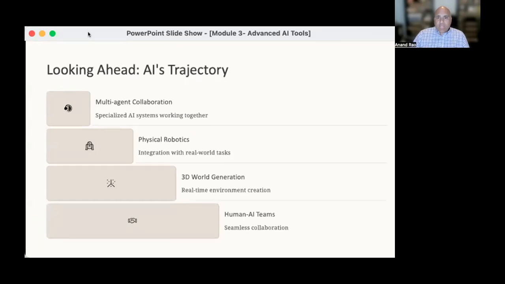There is even real-time 3D world generation. When you think about what this might mean for video games or for video generation, there are some really great applications there. So the future points to seamless human-AI teams, where the boundaries between human and artificial intelligence will start to blur. That'll come in service of enhanced capability and productivity. But we should be really mindful about what the costs are that are associated with it. And we should have open discussions about what that might mean for the work that's being done.